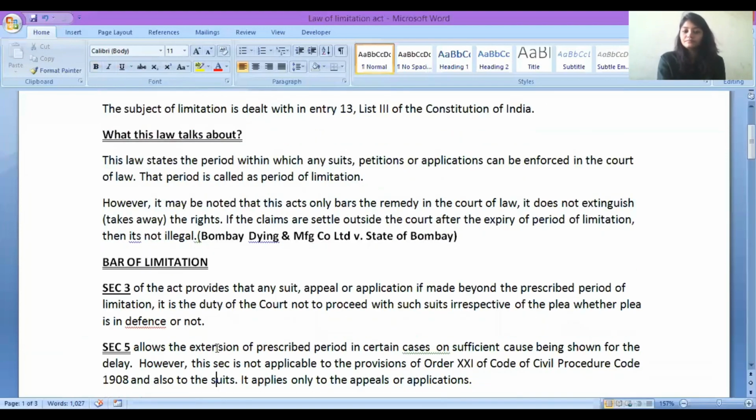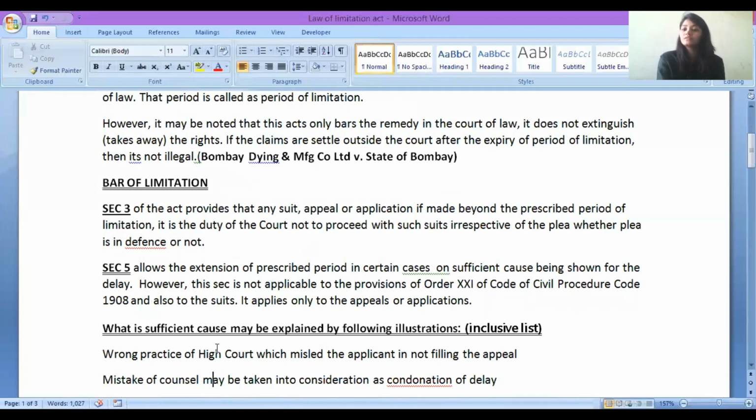Okay. Now next. Section number 3, bar of limitation. Now we know what is limitation act. Now what does section number 3 say? Section 3 says that any suit, appeal or application, if made beyond the prescribed period of limitation, whatever the limitation period is given. For example, in case of debts, the limitation period is 3 years from the due date. So if it is beyond 3 years,